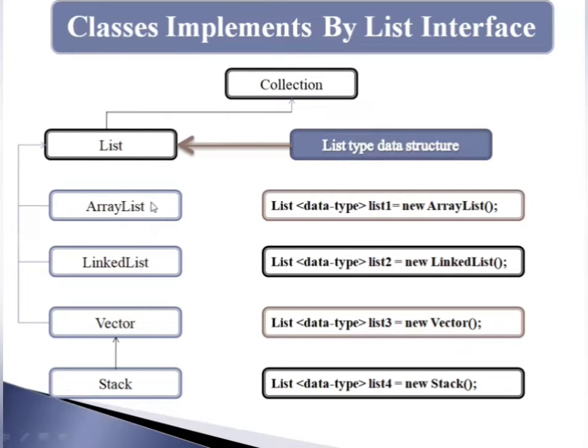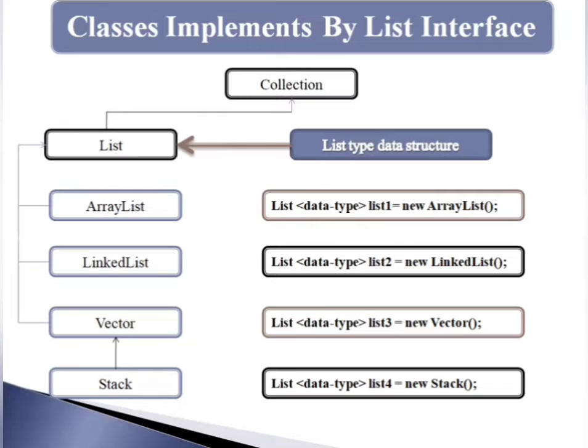The elements stored in an ArrayList can be randomly accessed, and this is the syntax for creating the ArrayList. First I have used the List interface, and then the data type, which you can provide as any, just like String, Integer, and Boolean.